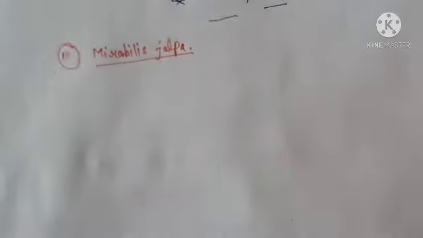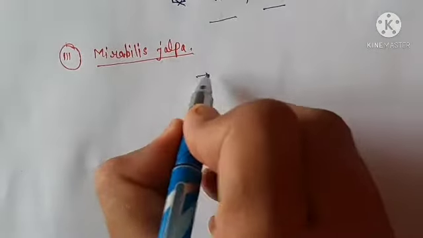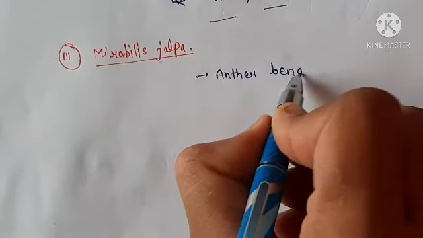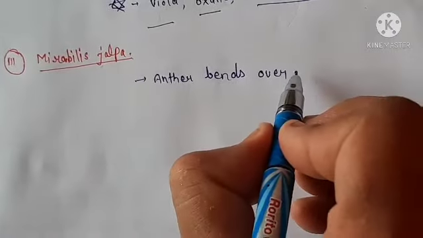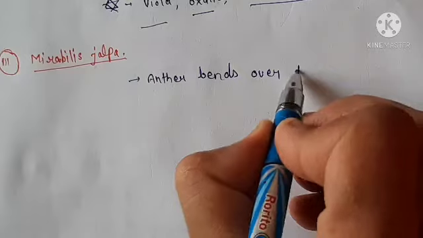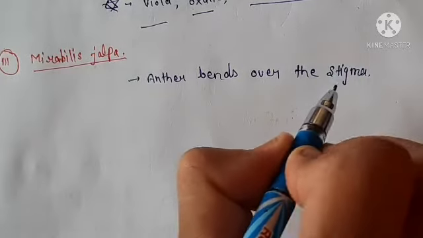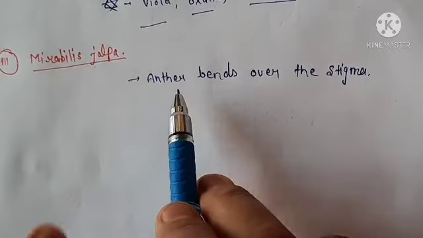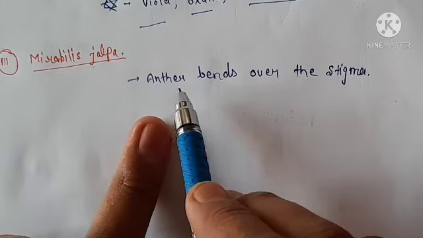Friends, in this case, what happened? Anther is bent. In this case, anther bends over the stigma. Means this anther structure we discussed earlier.